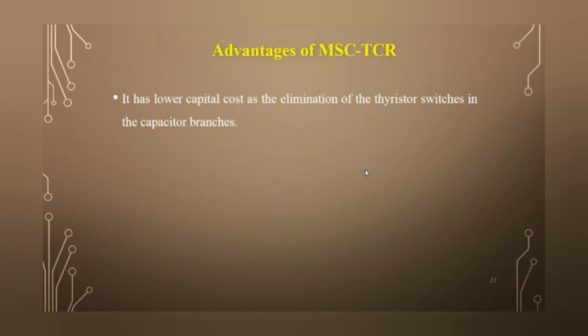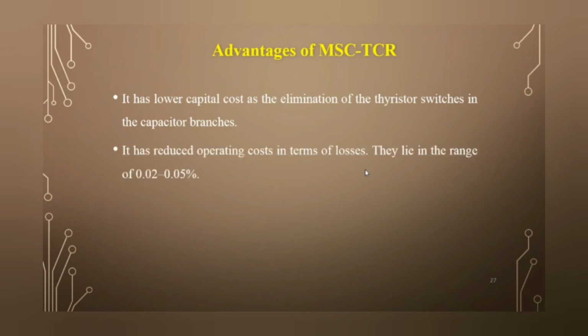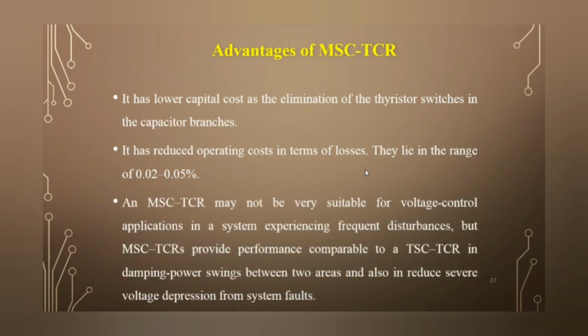So the advantage of MSCTCR is that it has a lower capital cost due to the elimination of the thyristor switches in the capacitor branches. It has reduced operating costs in terms of losses, which lie in the range of 0.02 to 0.05%. An MSCTCR may not be very suitable for voltage control application, but it provides performance comparable to a TSCTCR in damping power swing between two areas and also in reducing severe voltage depression from system faults.